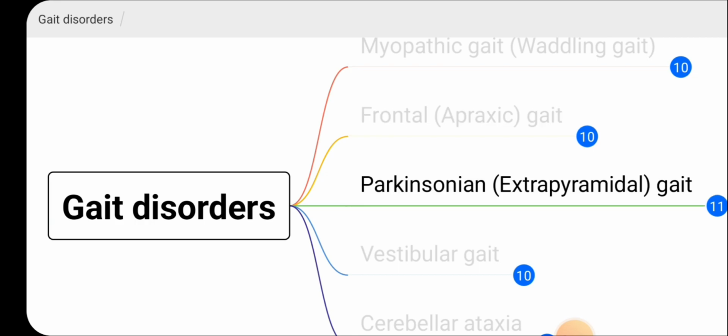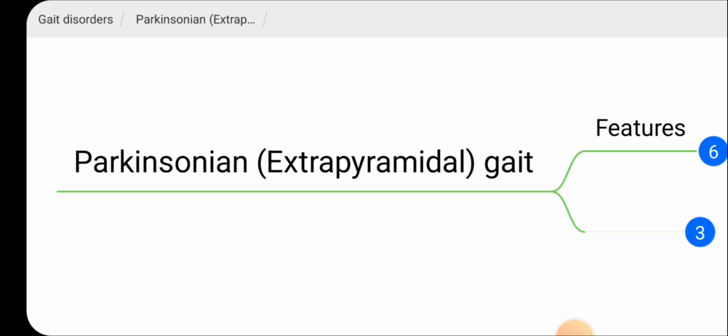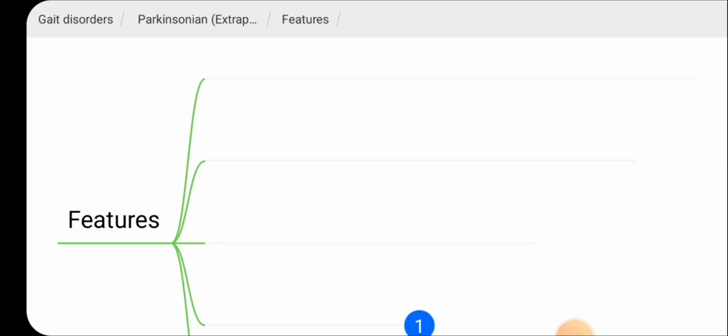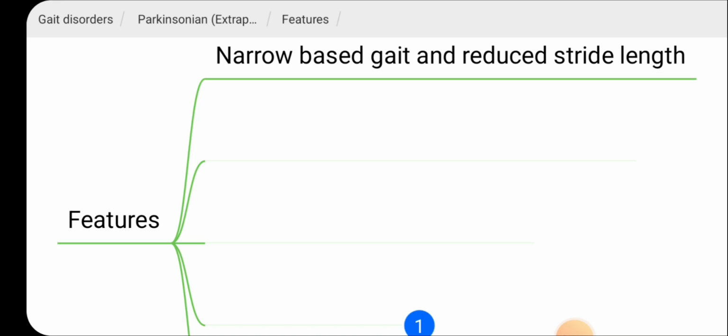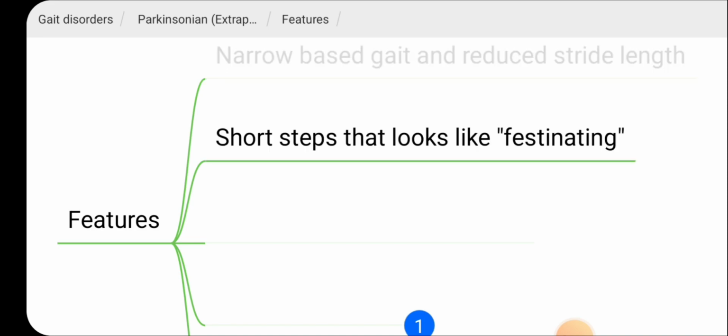Then let's look at Parkinsonian gait. In Parkinsonism, the extrapyramidal tracts are involved. So the clinical features of Parkinsonian gait: there is narrow based gait and reduced stride length. The patient takes short steps that look like hesitating. So please search Parkinsonian gait or extrapyramidal gait and watch a few videos, then you will understand these features better.